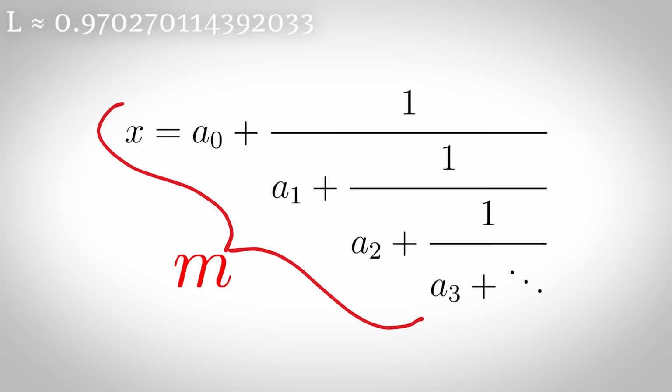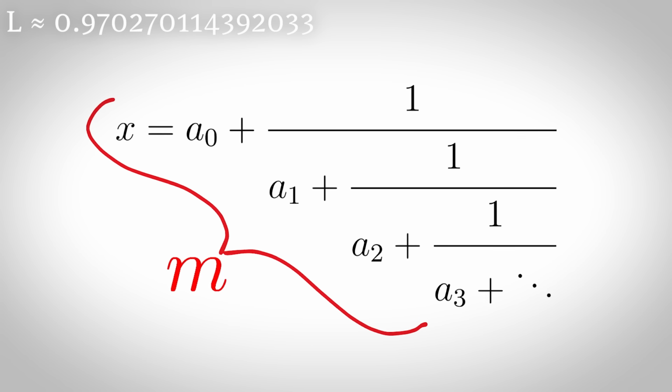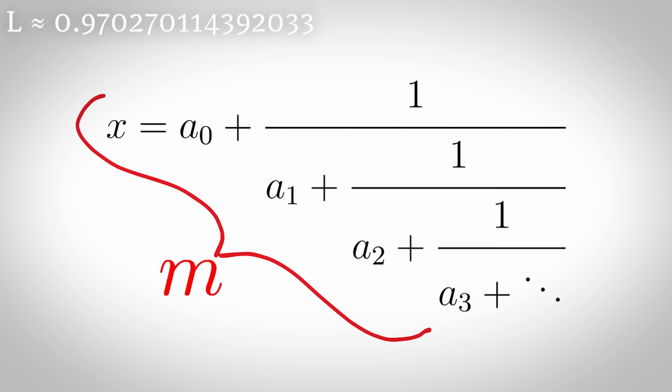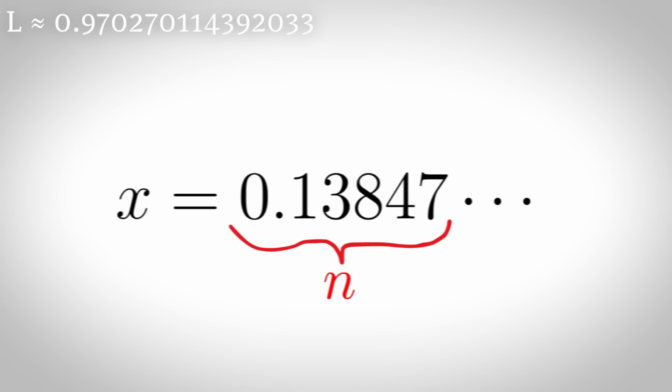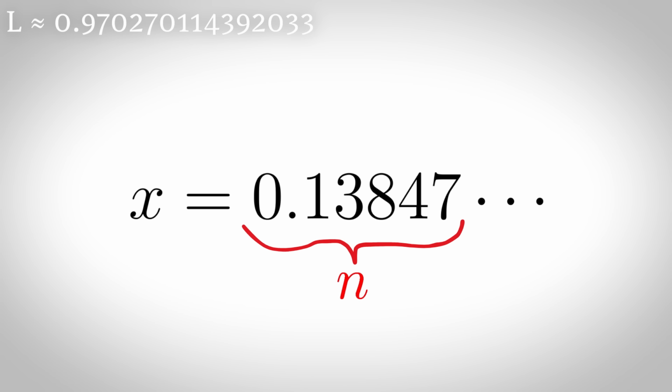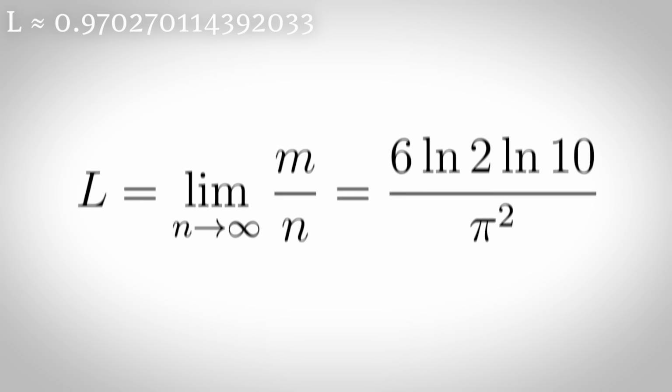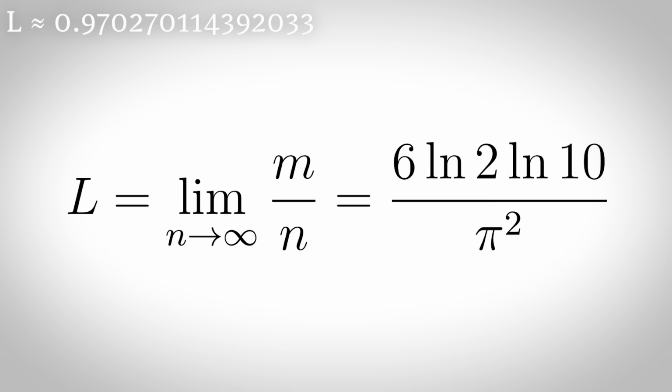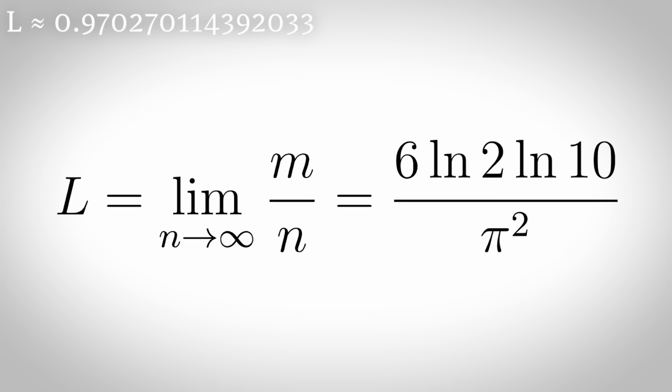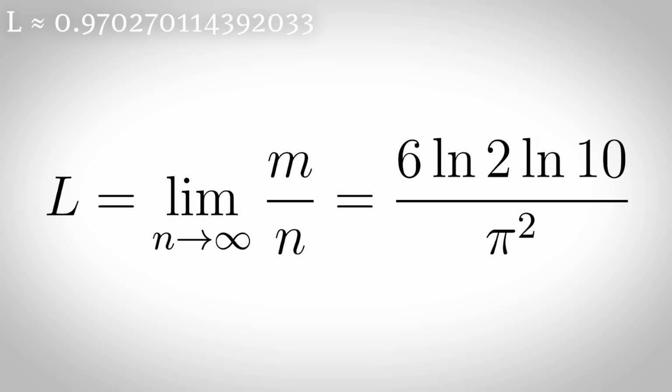Lochs's constant. Let m be the number of terms in the continued fraction expansion of a real number x in the interval from 0 to 1 required to determine the first n digits of x. Then for almost all x, Lochs's constant equals the limit as n goes to infinity of m over n, which is 6 ln 2 ln 10 over pi squared.